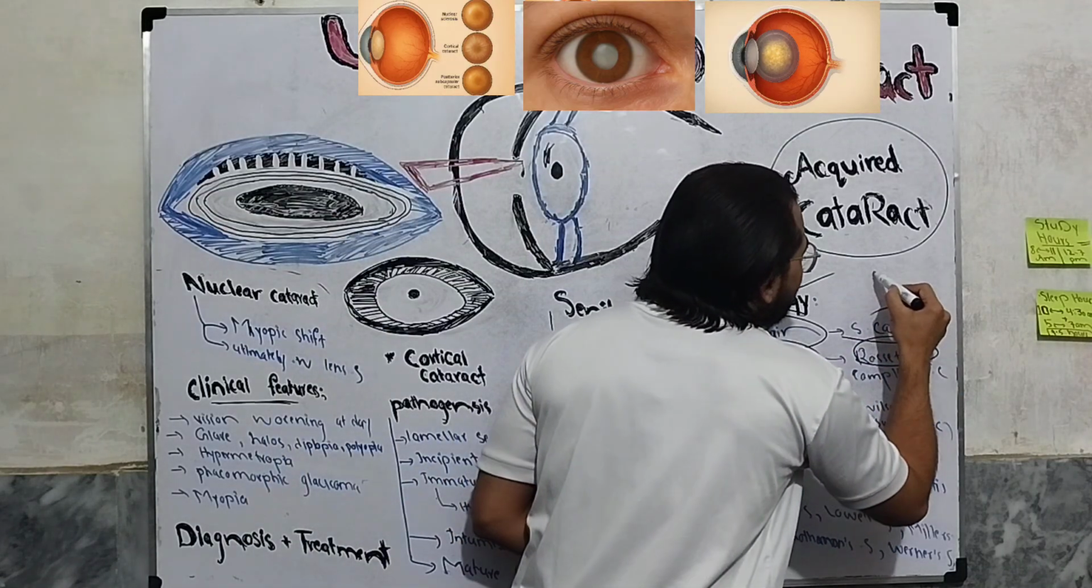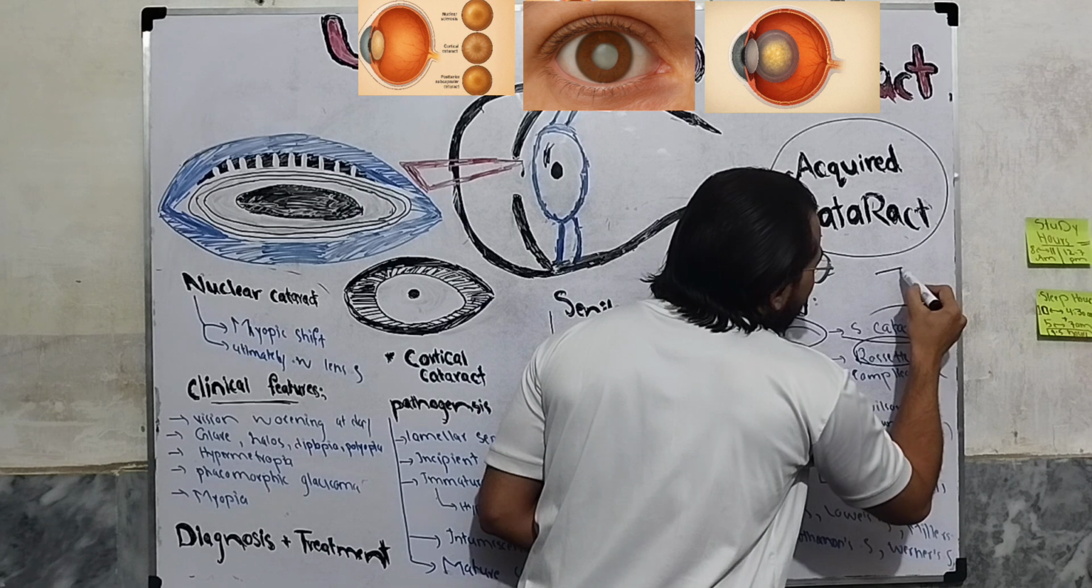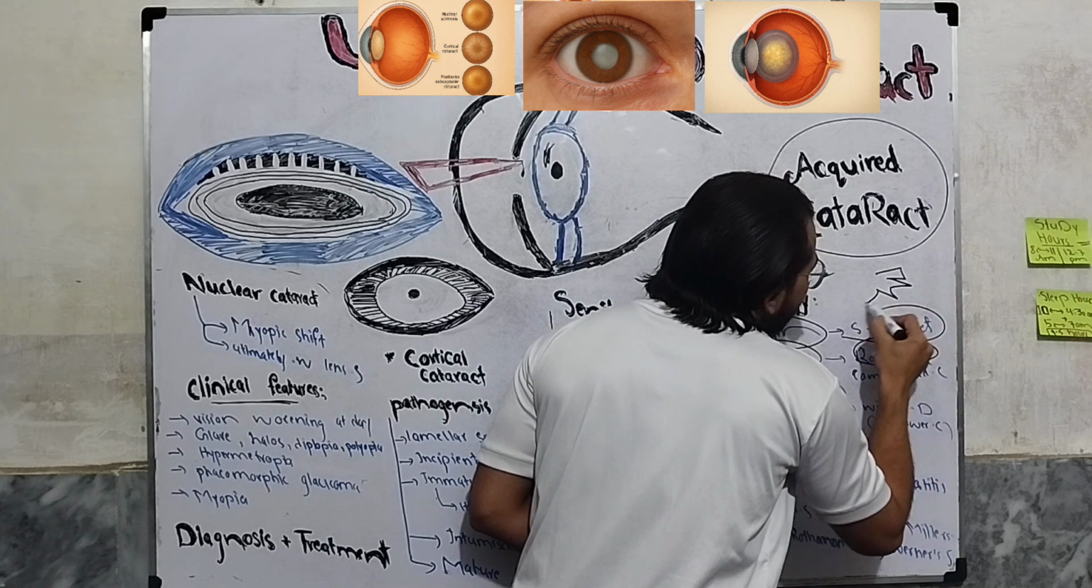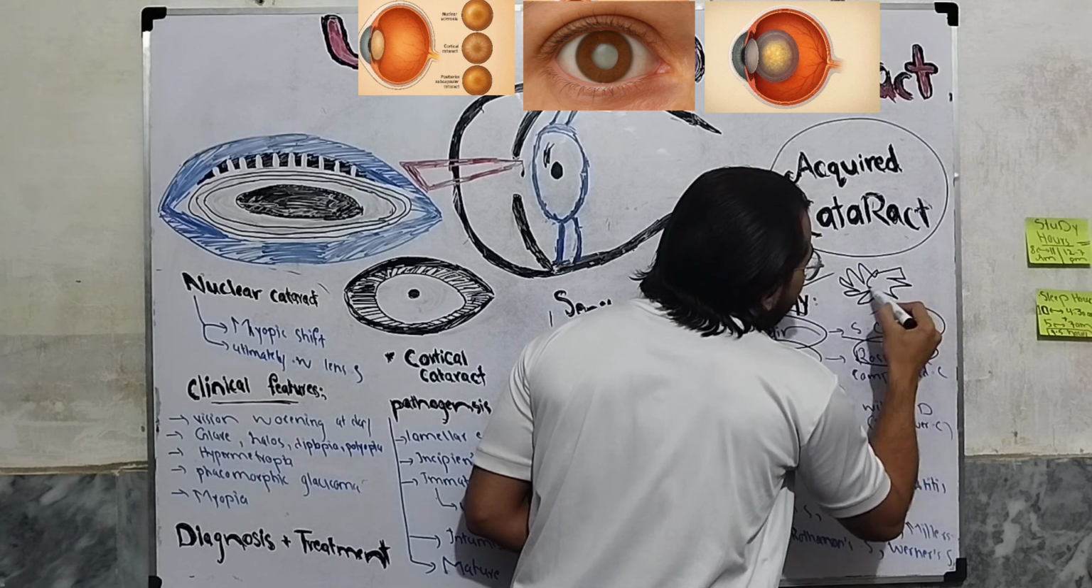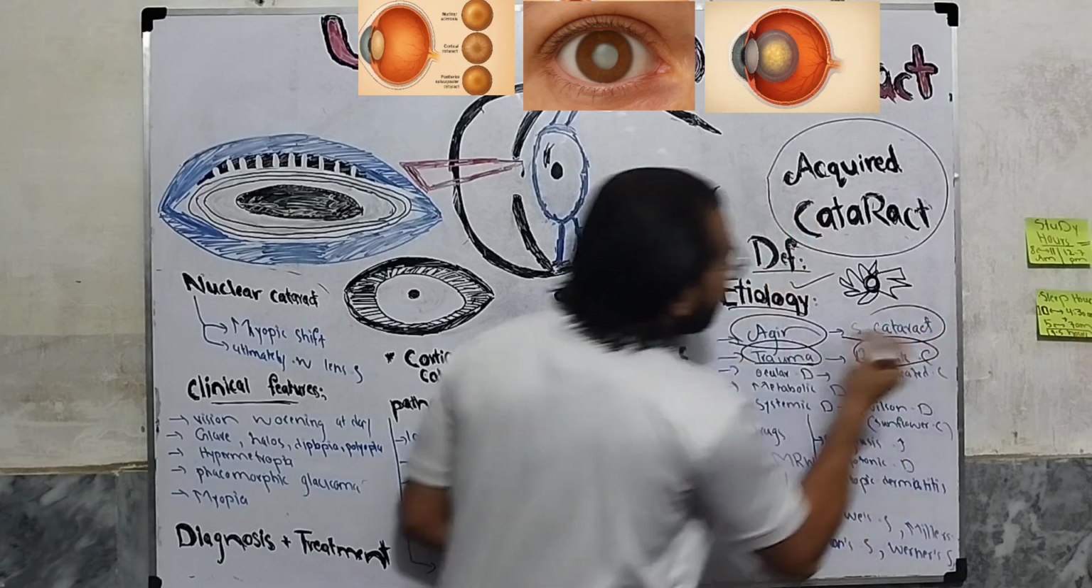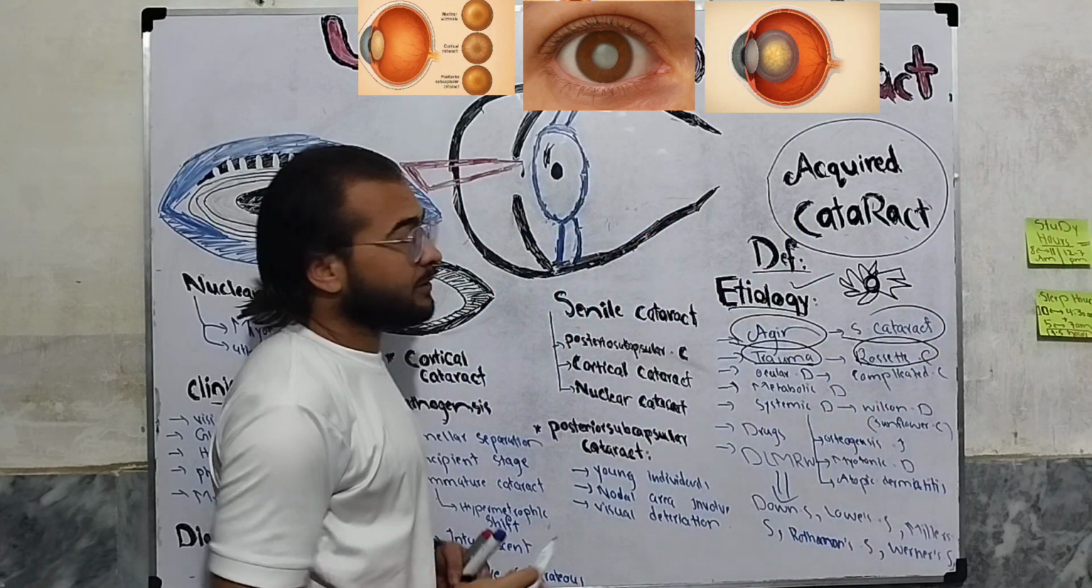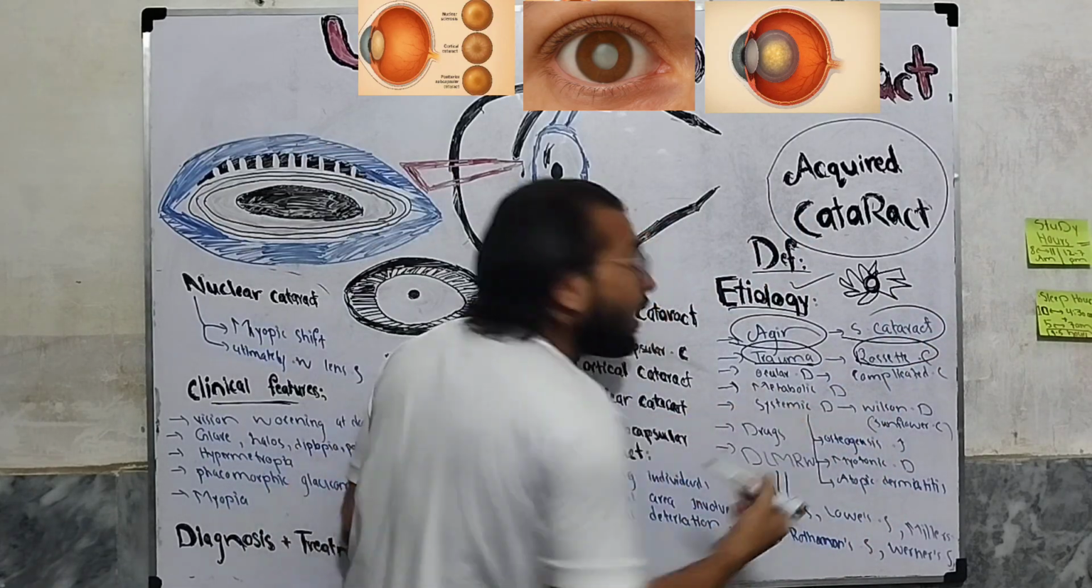Rosette cataract is in the rose shape, like this. I'm sorry guys, I cannot write, but it is in the rose shape. Okay, rosette cataract. Then we have the ocular diseases.